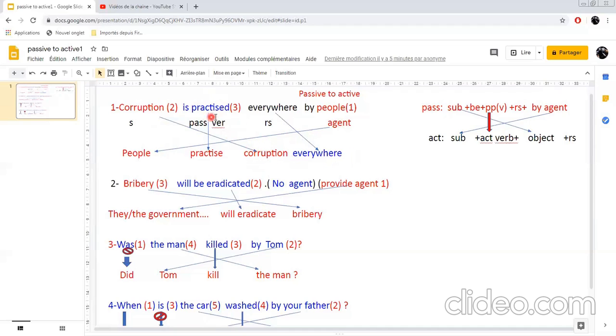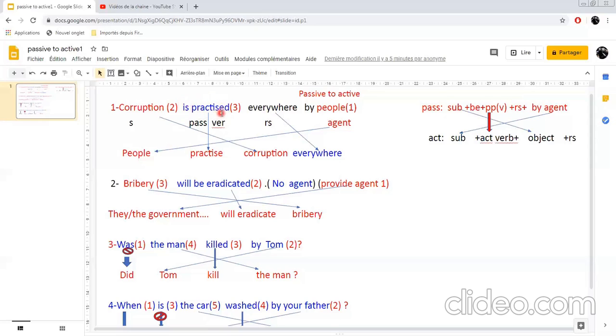Now, concerning my verb here, in which tense is this verb? We don't have a time marker here, whether it's yesterday or every day or last week or last month. No. So it's the auxiliary here. The auxiliary can help you determine the tense of your verb.